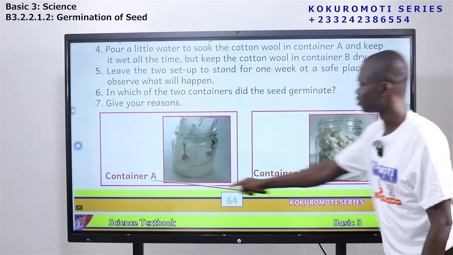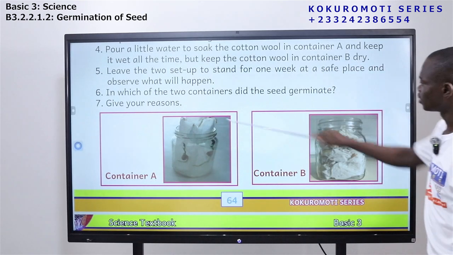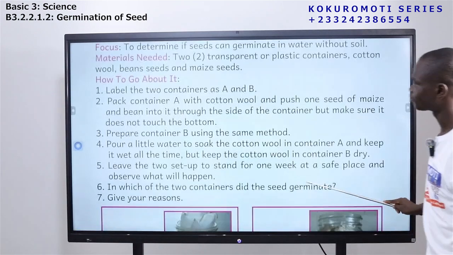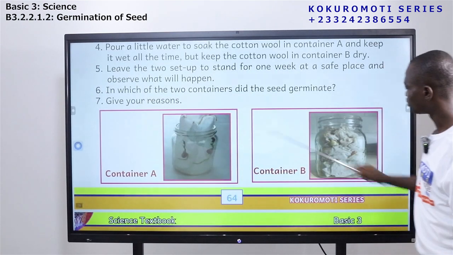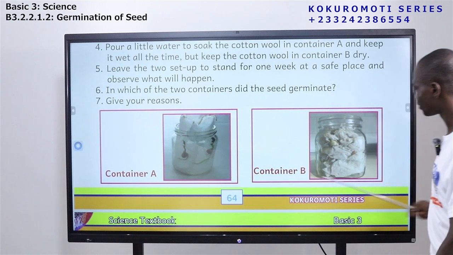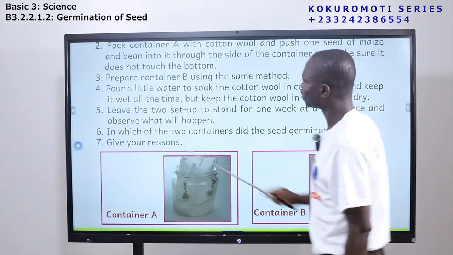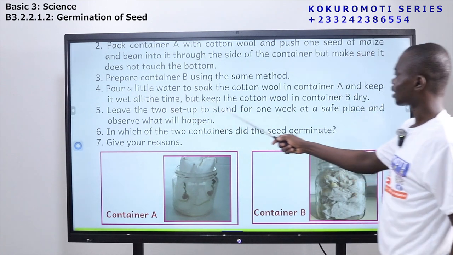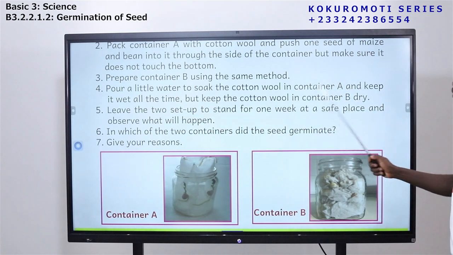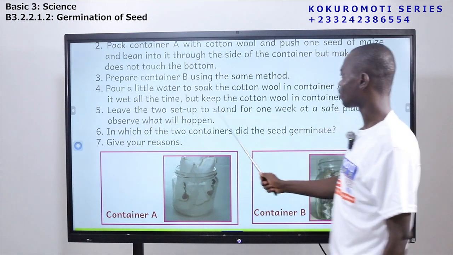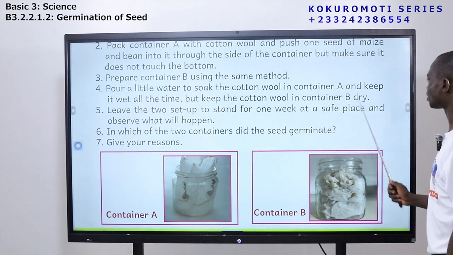So this is container A, and container B. We have our cotton wool that has been pushed inside. And then we have the seed. We are saying that the seed shouldn't touch the bottom of the container. Now, the next step. Pour a little water to soak the cotton wool in container A and keep it wet all the time, but keep the cotton wool in container B dry.